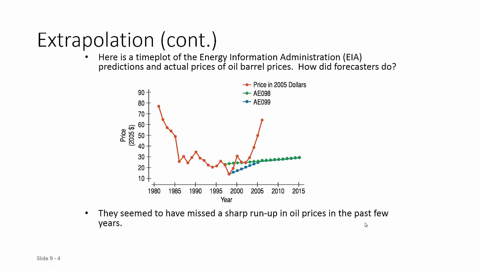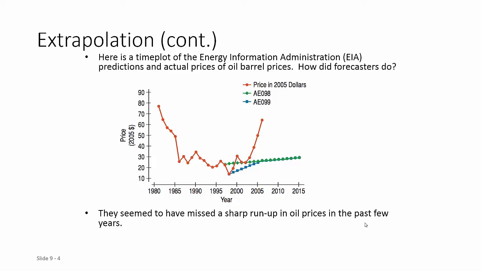So for example, if we look at this time plot involving oil prices, we start to see that if we decided to extrapolate going back to about the year 1997, 1998, we might predict that the oil prices would be increasing steadily, but at a pretty constant rate for both of those models. So for example, the blue model there is based on 1998 data. I'm sorry, the green model is based on 1998 data. The blue model is based on 1999 data.